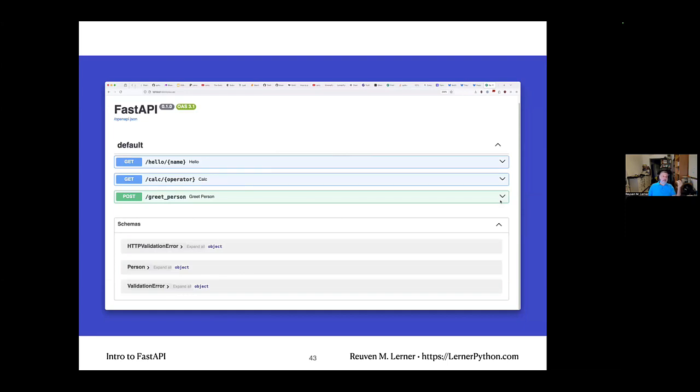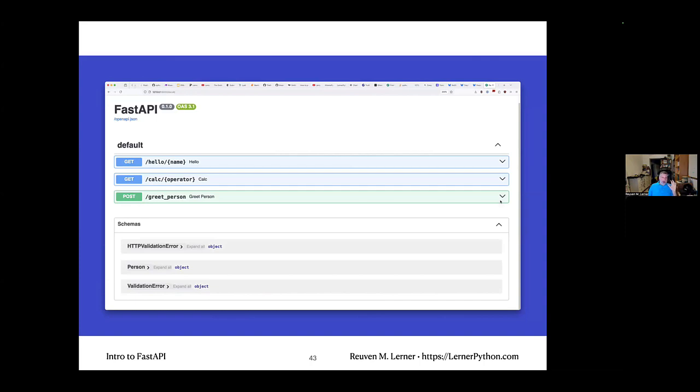I went here to my little local operation, and we see now the 3 URLs that I defined. We see now we have /hello that takes name. We have /calc that takes operator. And we have /greet person, which, notice, hello and calc are both get, and greet person is post. Okay, and so it identifies them.